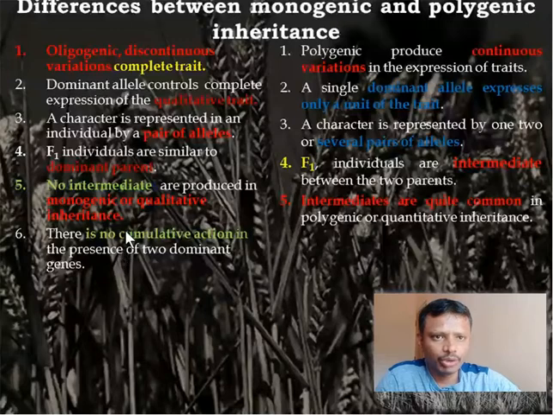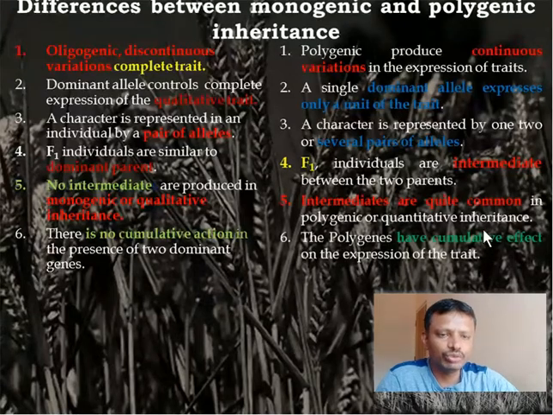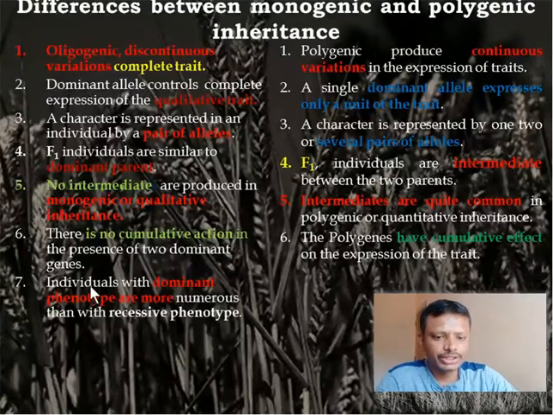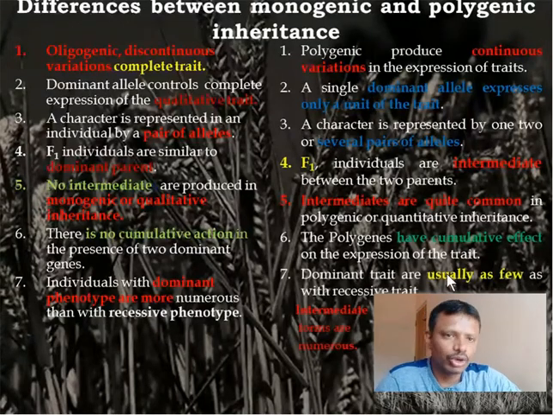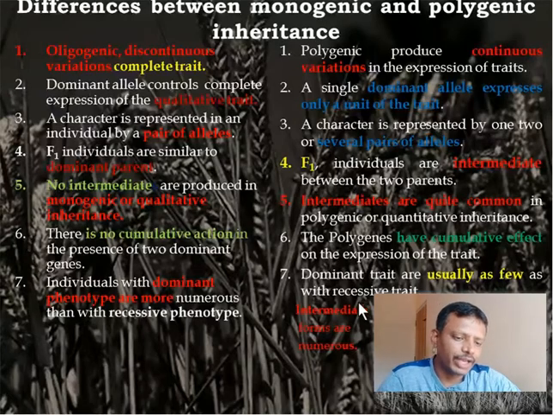There is no cumulative action in Mendelian traits. Got it? No dominant will mix with recessive and express a trait. Here there is a cumulative effect, so there will be a range of phenotypes produced. In case of qualitative traits, dominant phenotypes are more in number, always in the ratio of 3:1. Here there is no dominance or recessiveness. Instead the range will be, I will be discussing later on, that is the ratio